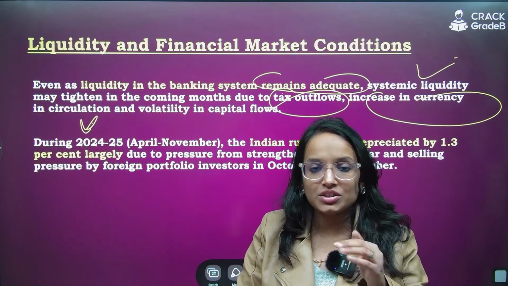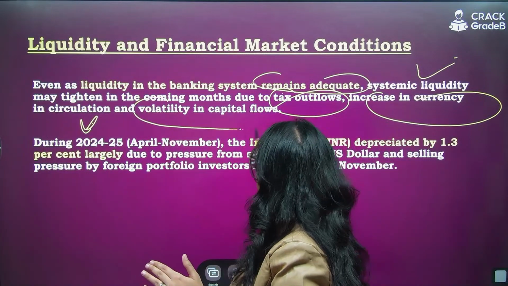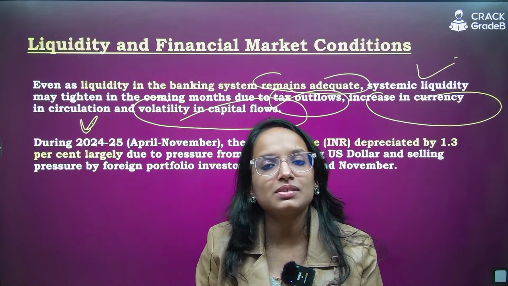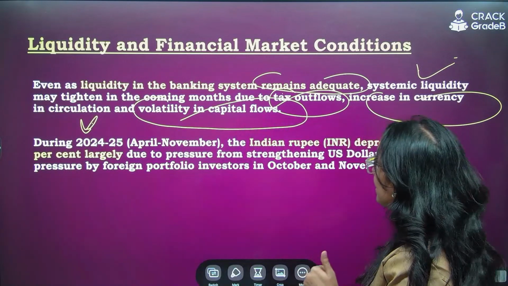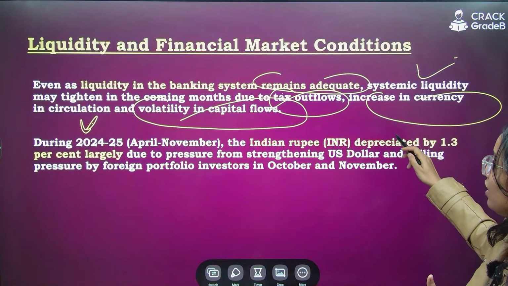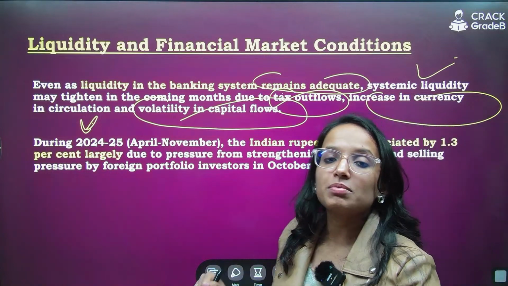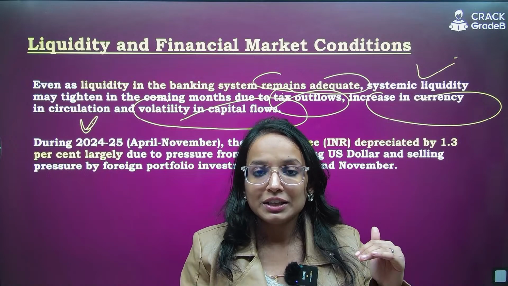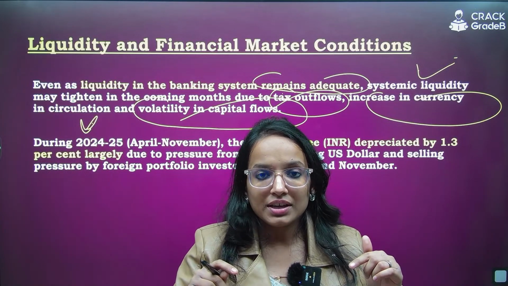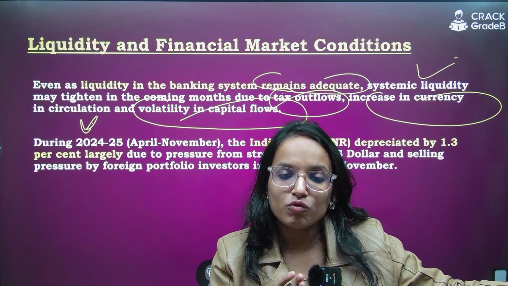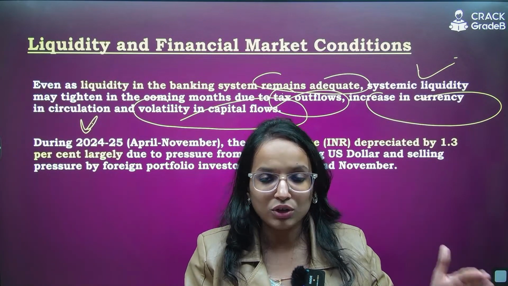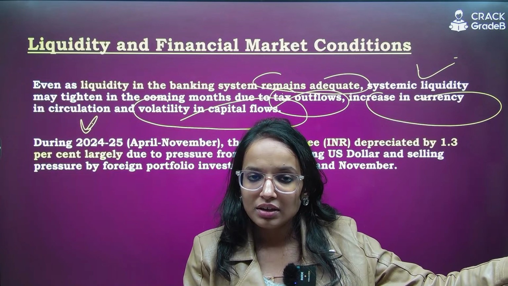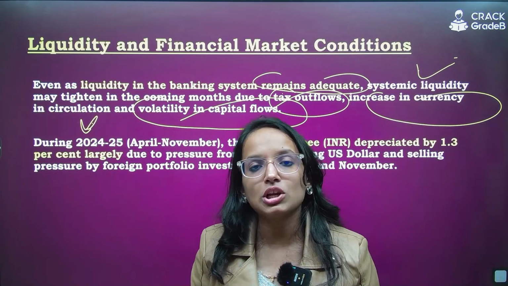Currency in circulation increases, and then the volatility in capital flows. These can be certain factors which can create tightening of system liquidity. Say money in circulation increases, the money in circulation goes out from the banking system. Whatever coin currencies you have, it goes out from the banking system and circulates in the economy, right? What about the systemic liquidity?